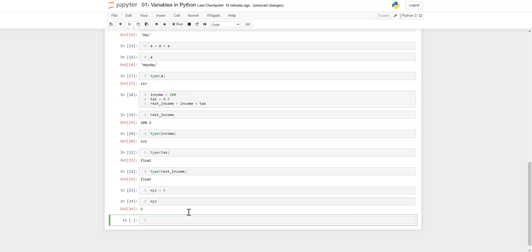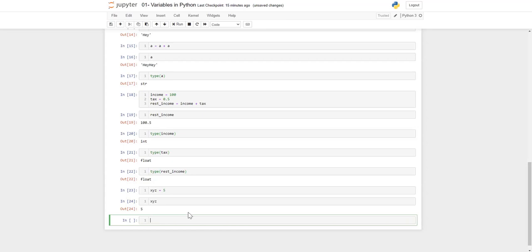So why do we need a variable instead of a direct value? Variables are used where we need to use a value multiple times or where we can change its value. That's why variables are a very frequently used topic in Python or any programming language. So it's very useful.